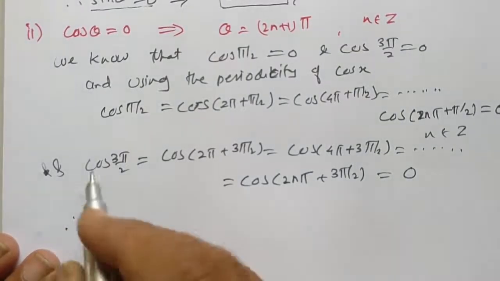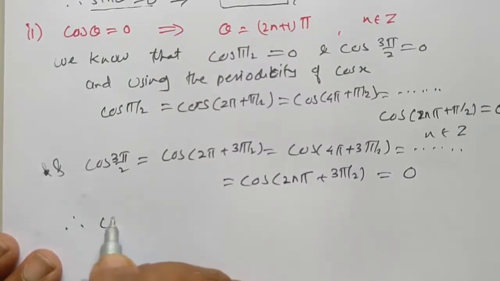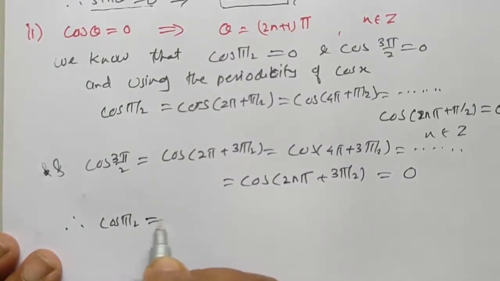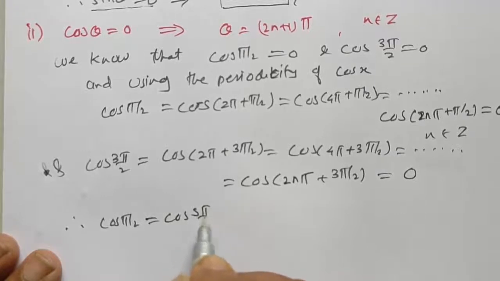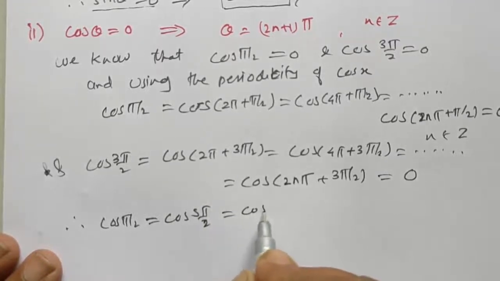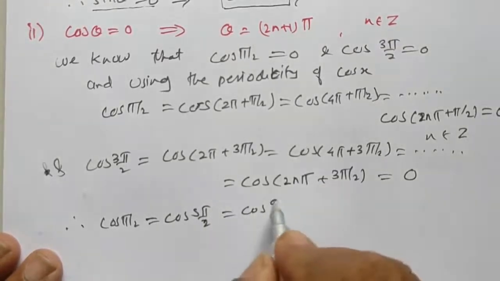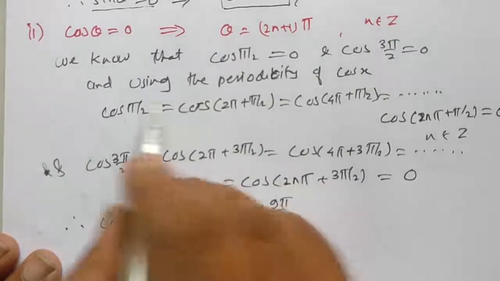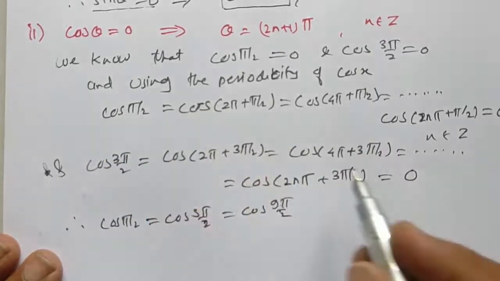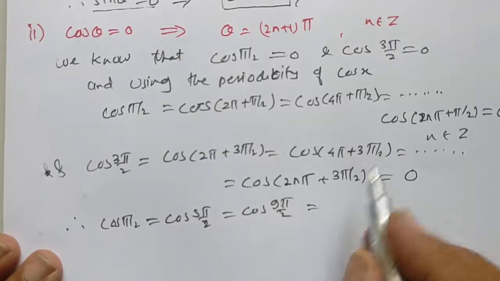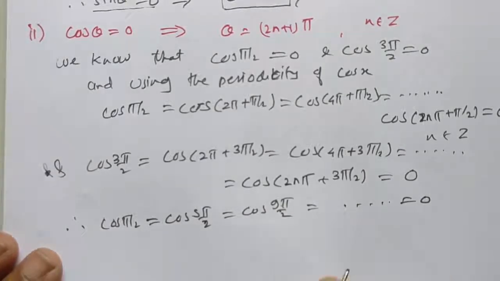Therefore, we get cos of pi by 2 is equal to cos of 5 pi by 2 is equal to cos of 9 pi by 2 by using the first above equation. This is equal to and so on, equal to 0.